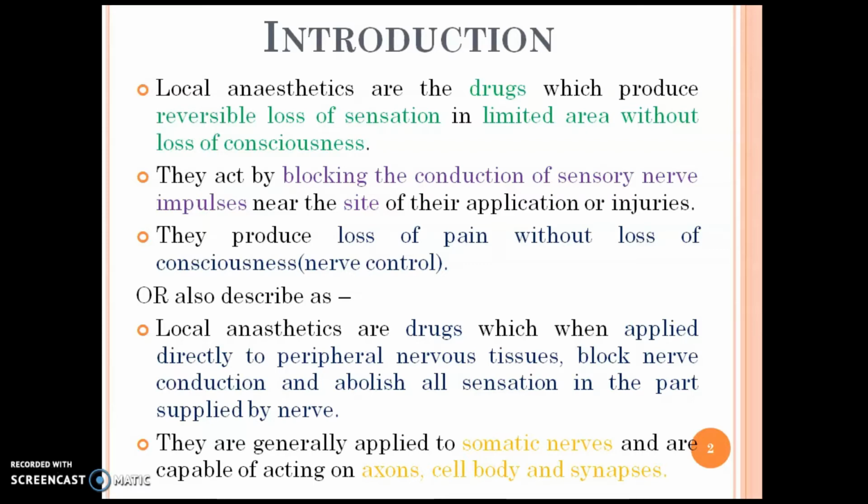They act by blocking the conduction of sensory nerve impulses near the site where the drug is applied. The main difference between local anesthetics and general anesthetics is that with local anesthetics, loss of pain occurs without loss of consciousness. It can also be described as: local anesthetics are drugs which, when applied directly to peripheral nervous tissues, block nervous conduction and abolish all sensation in the parts supplied by the nerves. They are generally applied to somatic nerves and are capable of acting on the axon, cell body and synapse.